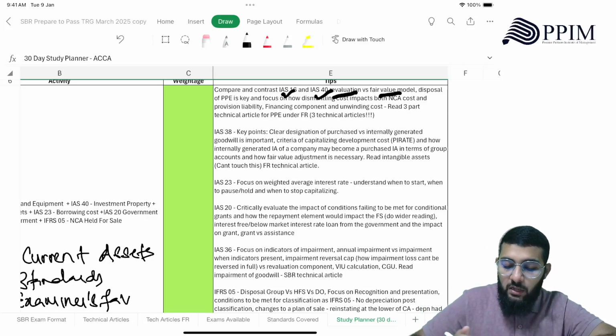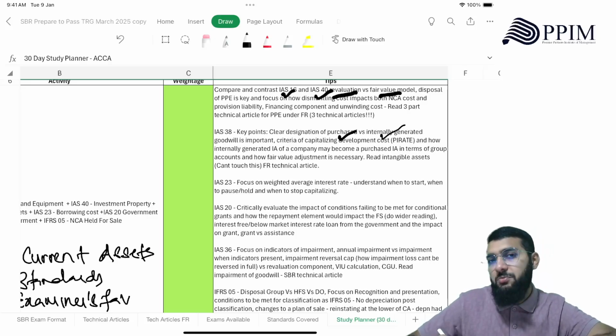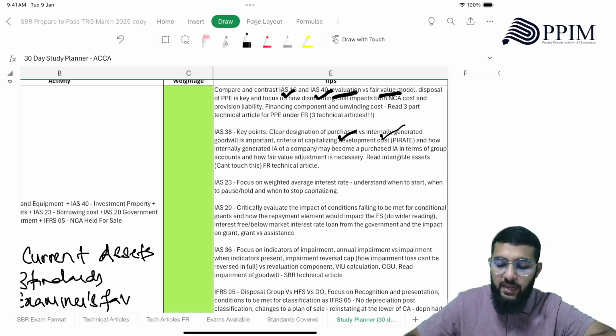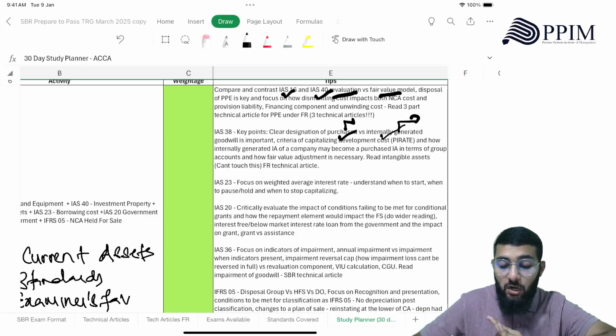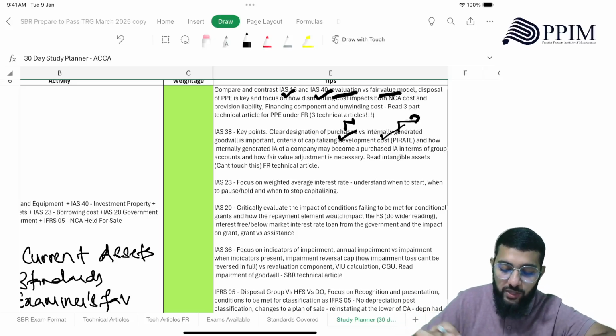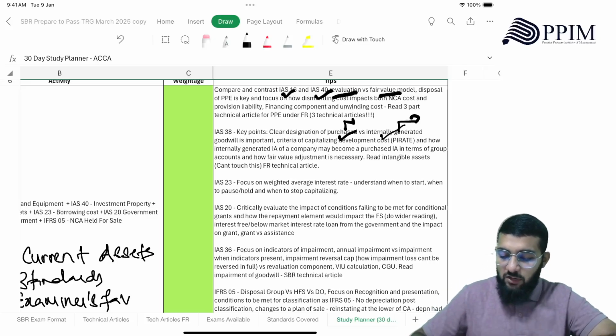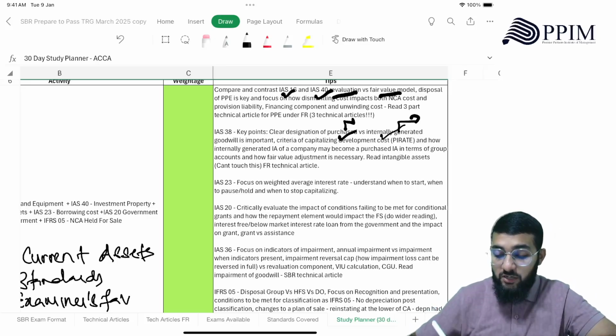All right. Then IAS 38, you should be in a position to clearly distinguish the purchased versus internally generated intangible assets, including goodwill, right? What is purchased, what is internally generated, why purchased you can recognize, and why internally generated you can't recognize. You should be knowing that. Then criteria of capitalizing development cost, right? You should be knowing that.